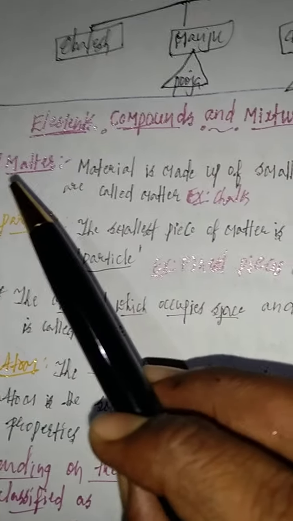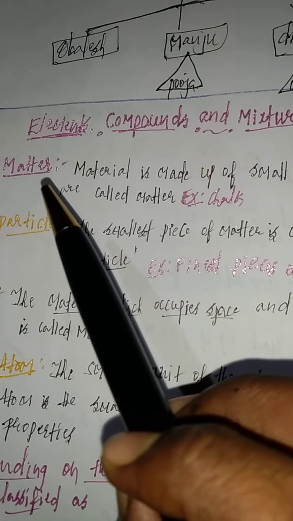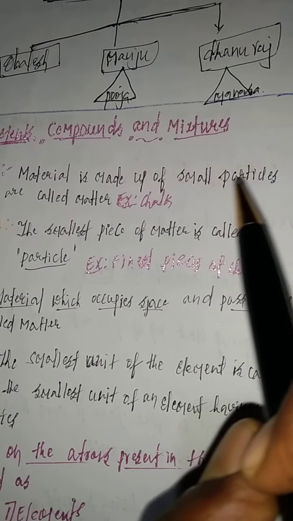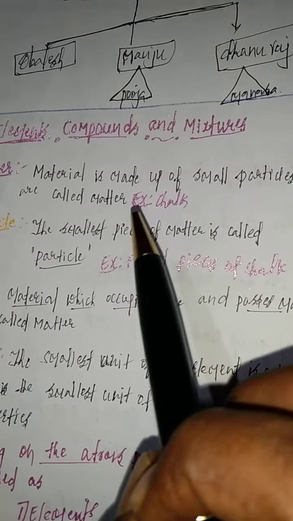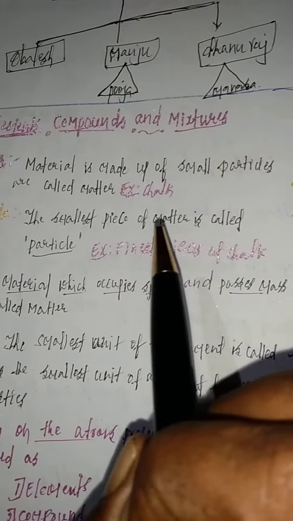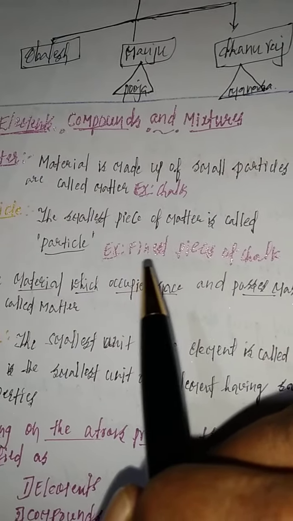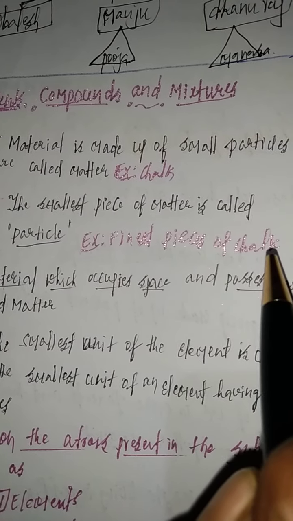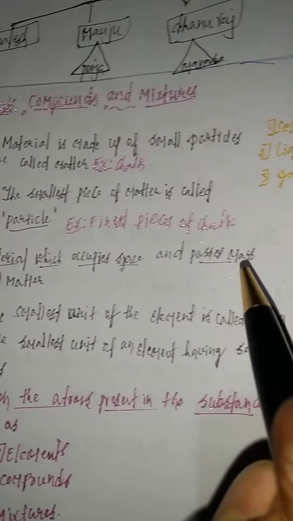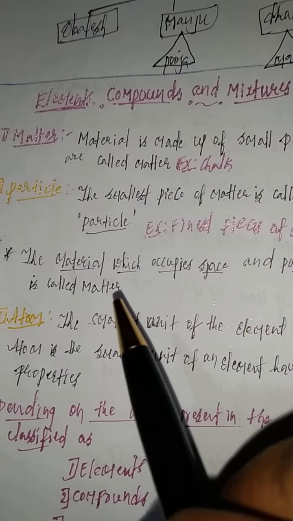In the last class we discussed matter. Material made up of small particles is called matter. Example, chalk. The smallest piece of matter is called a particle. Example, small pieces of chalk. The material which occupies space and possesses mass is called matter.